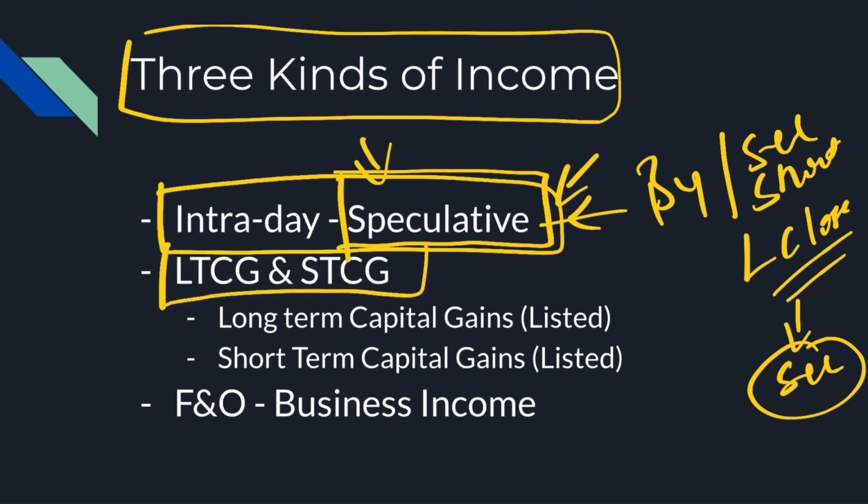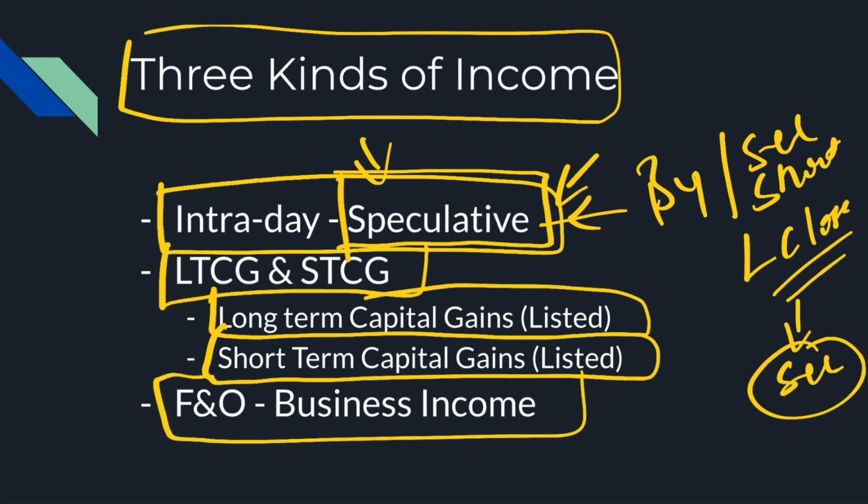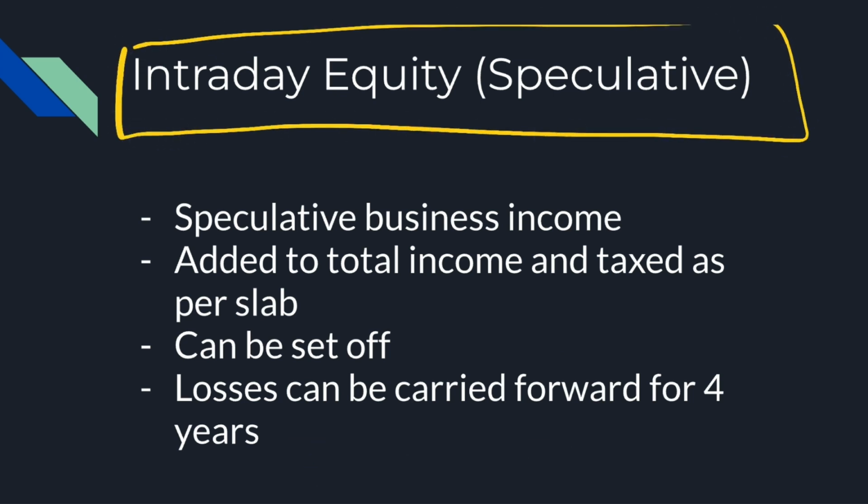Then there is something called long-term capital gains on listed equity and short-term capital gains on listed equity. Now, long-term capital gains and short-term capital gains we will look at in this video along with speculative. FNO is business income, and that will be covered in a future video. So first, let's understand intraday equity or speculative income.